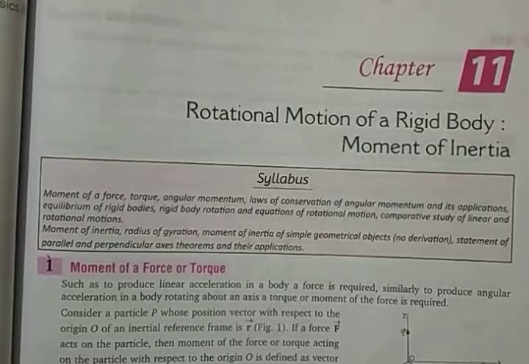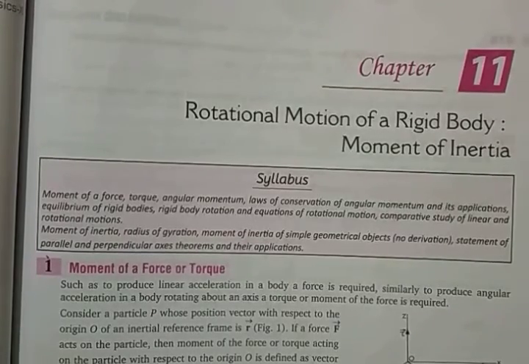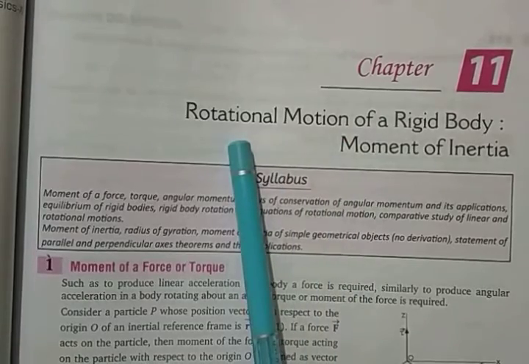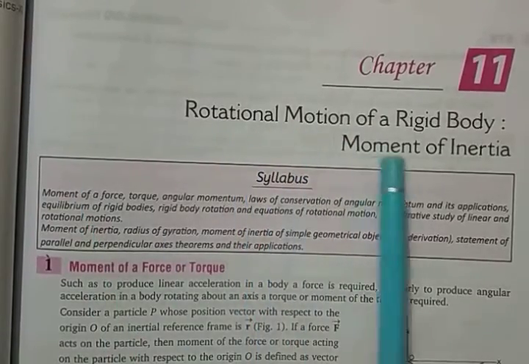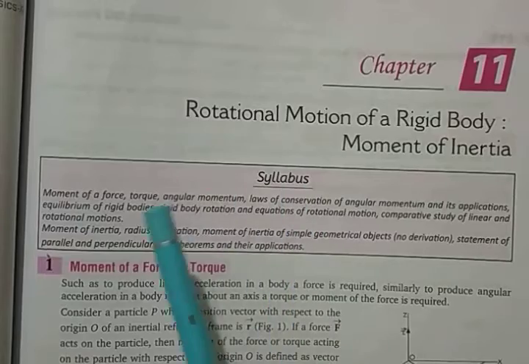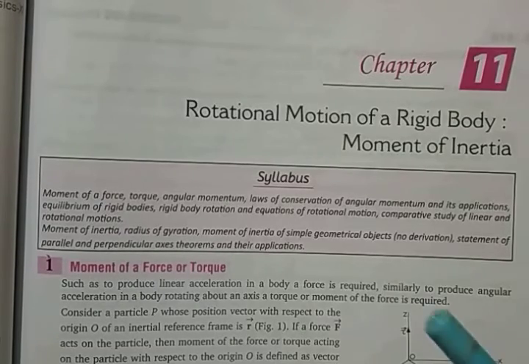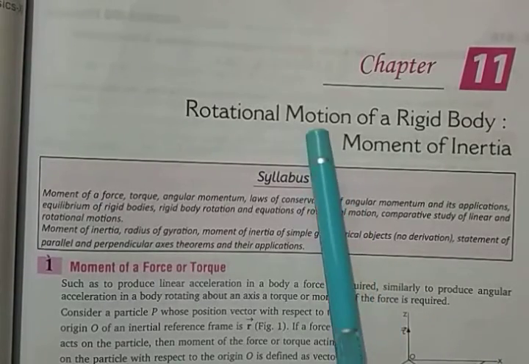Right from the beginning of the chapter till now, we had been always dealing with motion, but it was not a rotational motion, it was dealing with a linear motion. It was always a translatory motion, it was continuously going in a single line. Now it is going in a circle.